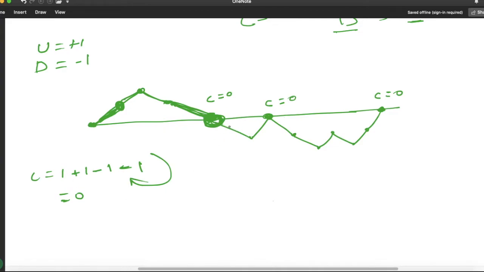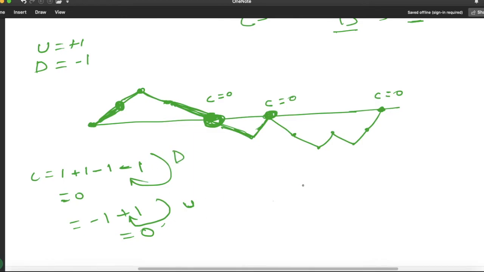Now we are going down, so for that we add -1. Now going up, we have to add 1. Here our value became 0. Now if you see here also our value becomes 0. If you check here, this value became 0 by adding the uphill part, and that one was due to downhill.